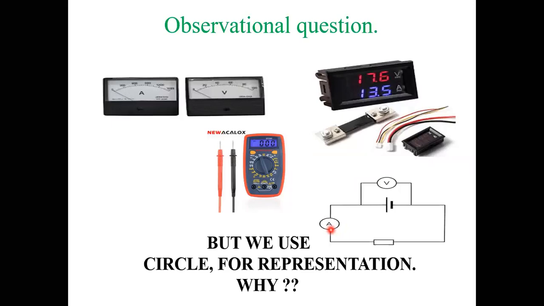But on what basis are we taking a circular shape for the representation of the ammeter and the voltmeter? I got one more response from 18, because there is a continuation of supply in meters. I'm not getting your point, so please elaborate.